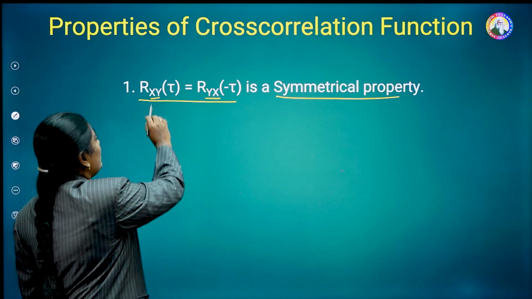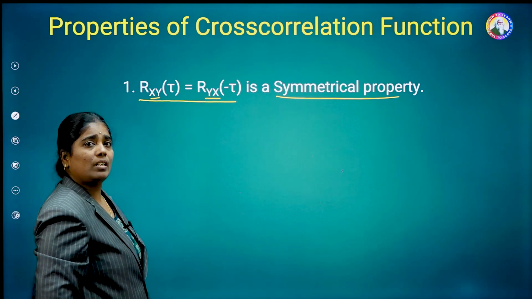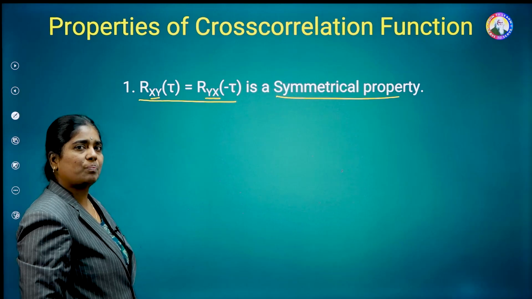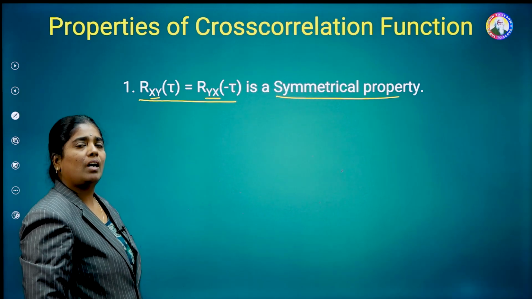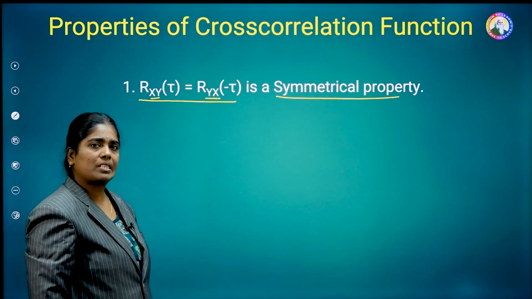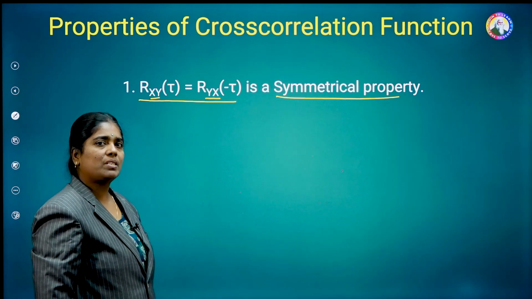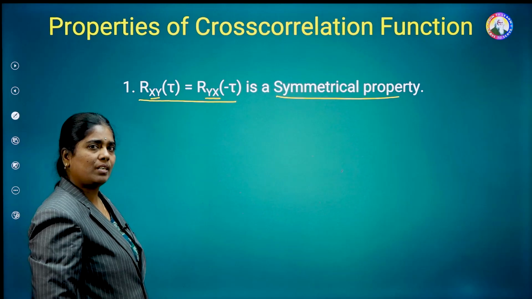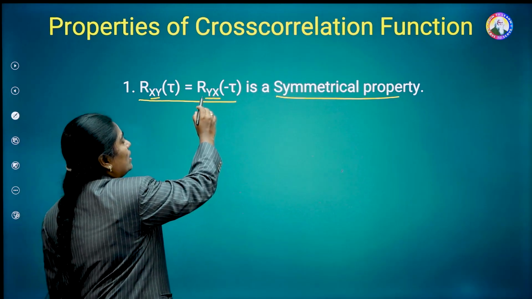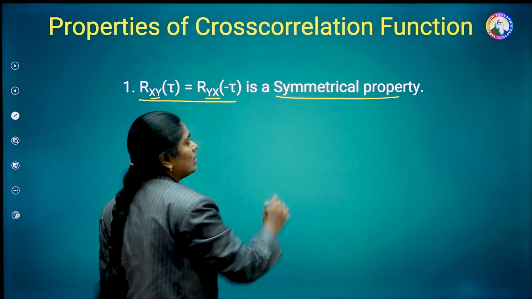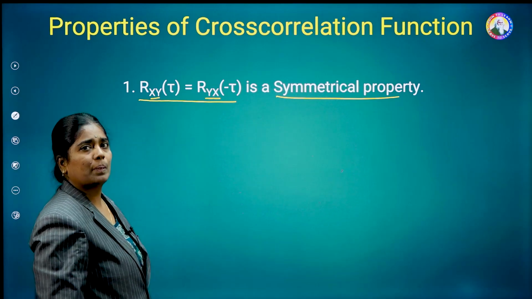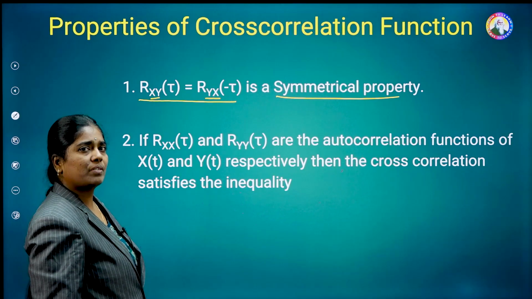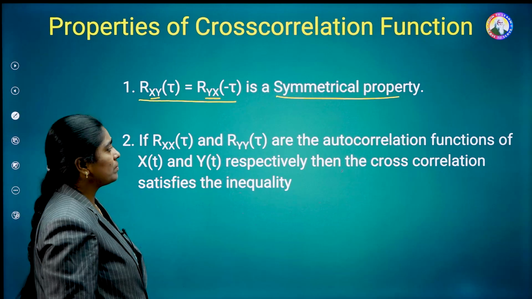Suppose x and y are not interchanged, then that is known as the even symmetry, like in the case of the previous autocorrelation function, Rxx of minus tau is equal to Rxx of tau. That means it satisfies the even symmetry. But in the cross correlation function, since x and y are interchanged, it satisfies only the symmetrical property. This is the first property of the cross correlation function.